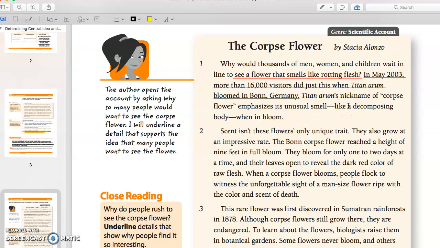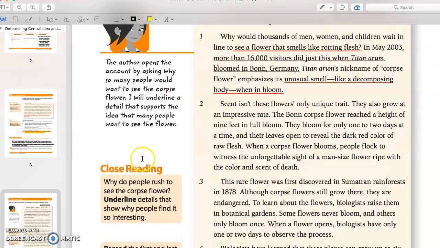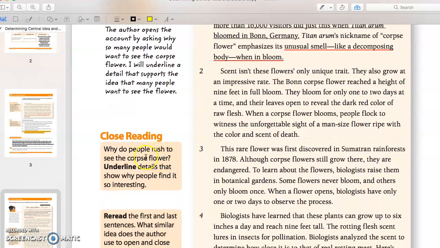Okay. And then it gives more about the smell. It smells like a decomposing body. Wow. That's such a crazy flower. So I'm underlining that too, because it's giving why do people want to see the flower? Why do they rush to see the flower? Okay. Scent is not its only unique trait. It also grows at an impressive rate. It can reach a height of 9 feet. This is cool. They reach a height of 9 feet in full bloom. They bloom for only 1 or 2 days at a time, and people can smell the scent of death.